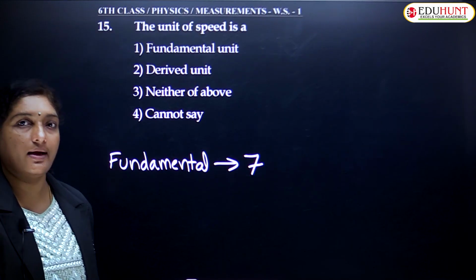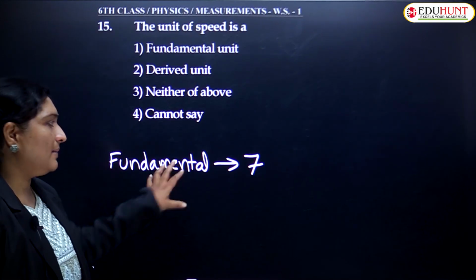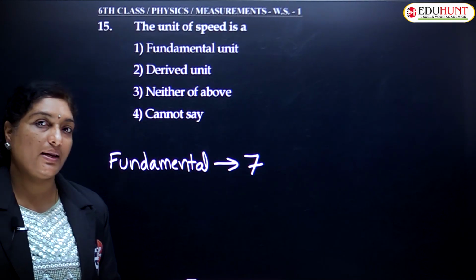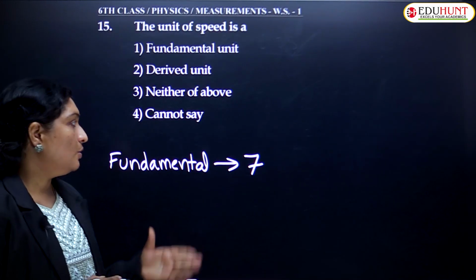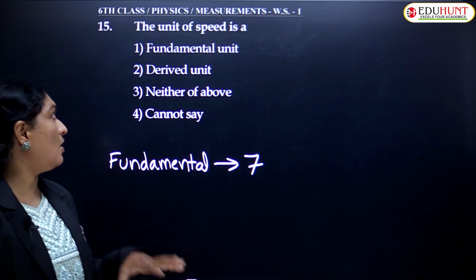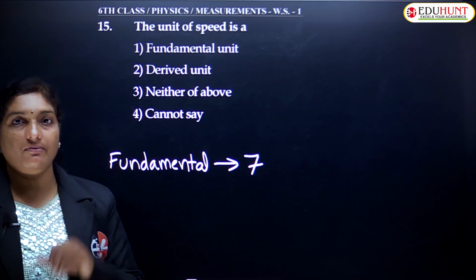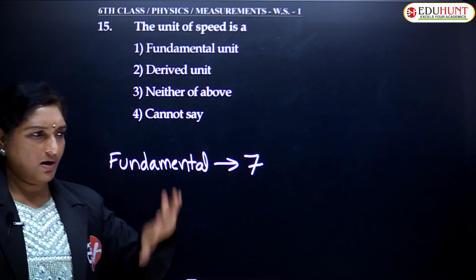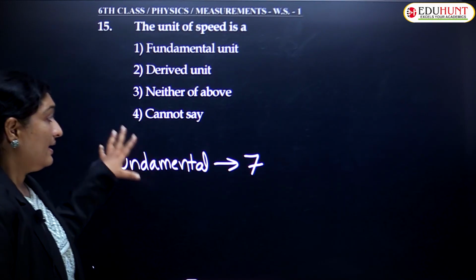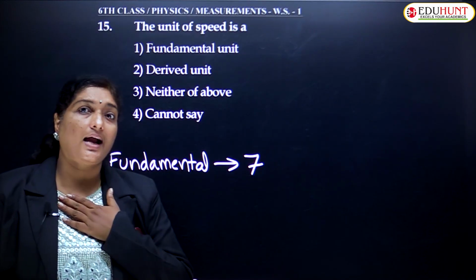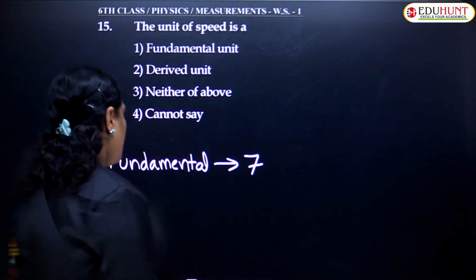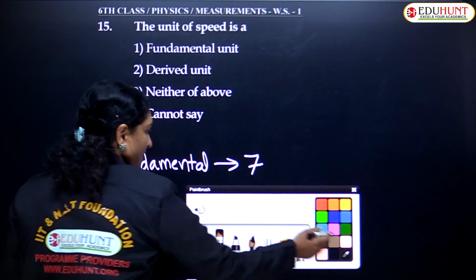Mass, length, time, temperature, electric current, luminous intensity as well as amount of substance. So anywhere did I discuss anything regarding speed? No. Only these 7. Let me describe in detail.